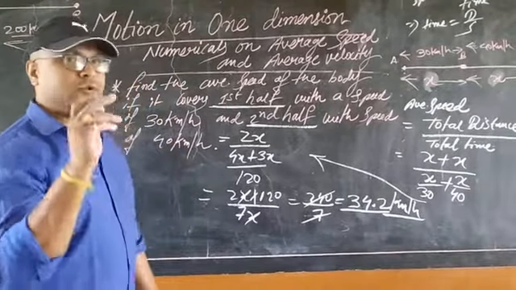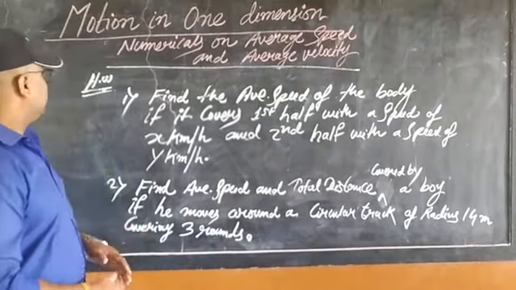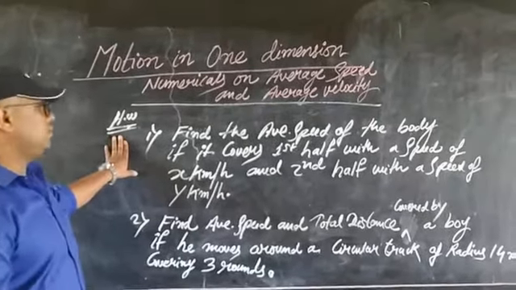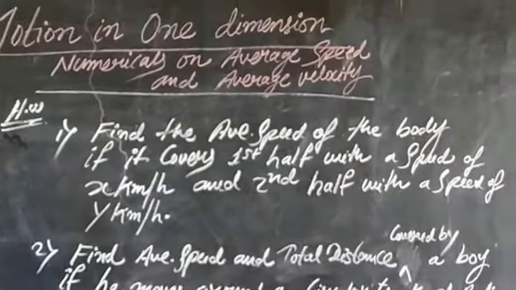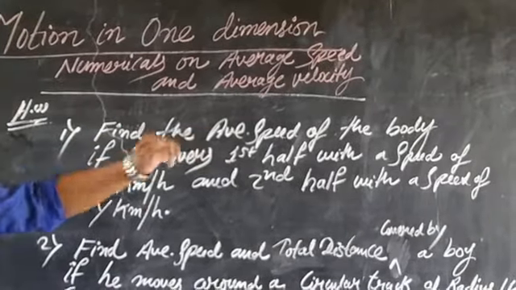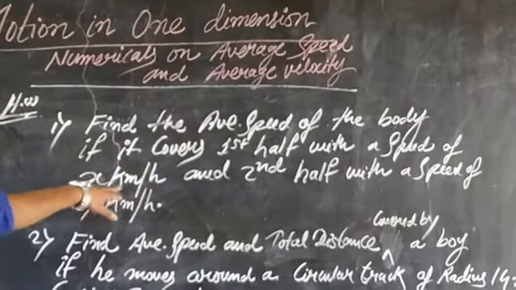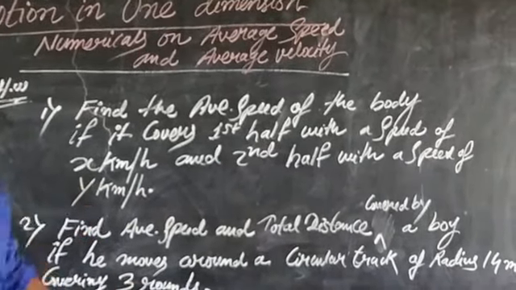Now I will give 2 questions as homework to you. Okay students, there are 2 questions I am giving as homework to you. I hope you will be able to solve them. The first question is almost similar to the question I explained just before this. Find the average speed of the body if it covers the first half with a speed of x km per hour and the second half with a speed of y km per hour.